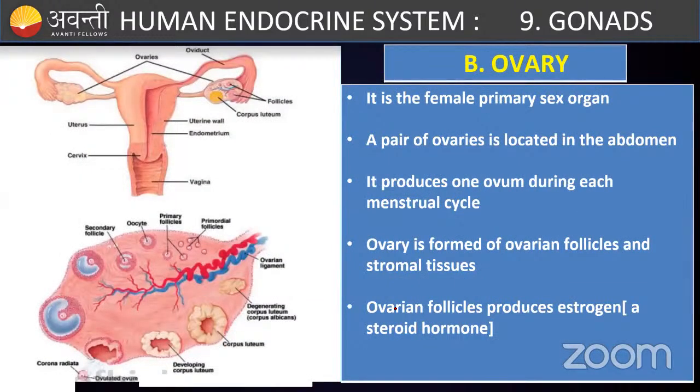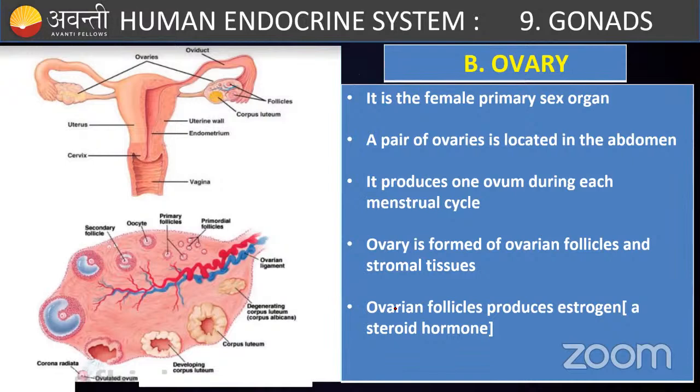Next one is the ovaries. Ovaries are the primary female sex organs, and they are a pair in number. They are located in the lower abdomen, beside the uterus. Their role is to produce an egg during the menstrual cycle. They produce one egg every month, and that one cycle is called one menstrual cycle.